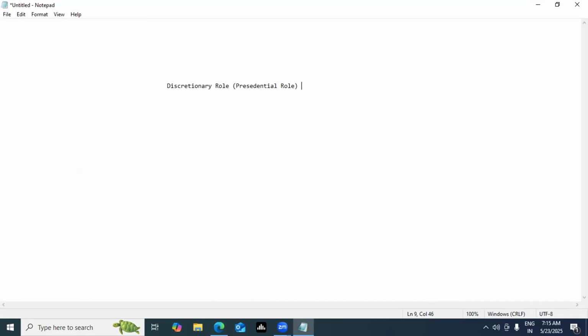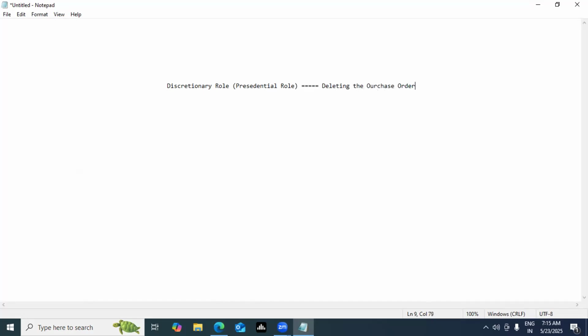Let's say deleting a purchase order. This is very important. I do not want to give everyone access to delete the purchase order in the system. I want to give it in a very restricted way. So what I can do is create a discretionary role where only one privilege is there: deleting the purchase order.